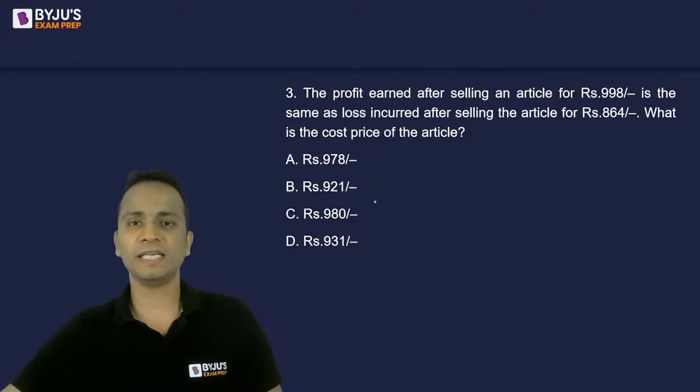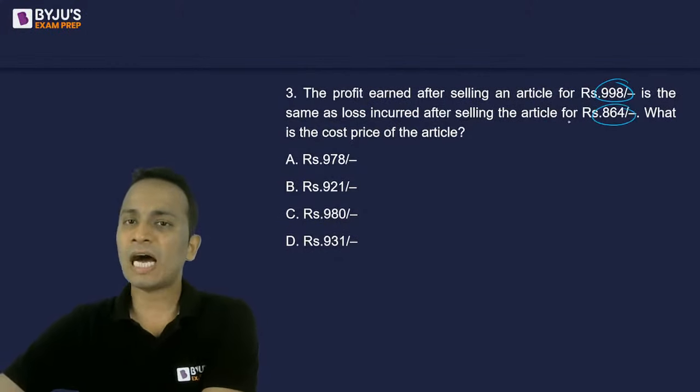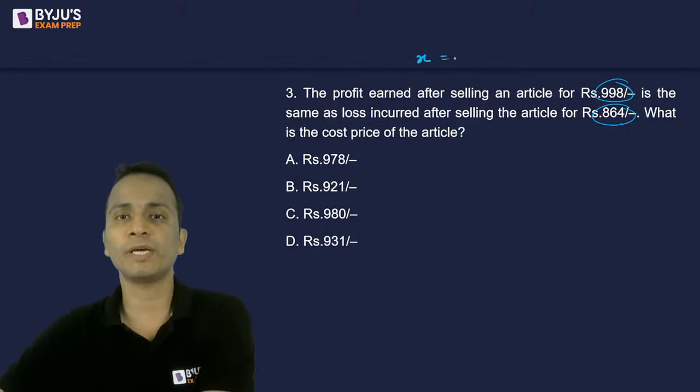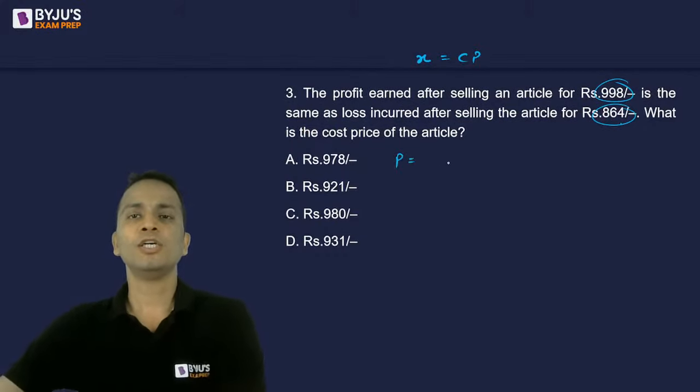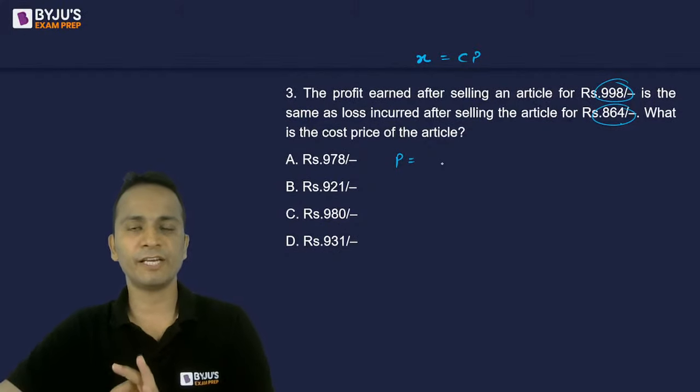Okay, चलिए देखते हैं. Profit earned after selling an article for rupees this. So profit is equal to the loss incurred when the article is sold for this. In the first case, if I'll assume that X is the cost price, profit will be, selling price is given. Profit क्या होगा?